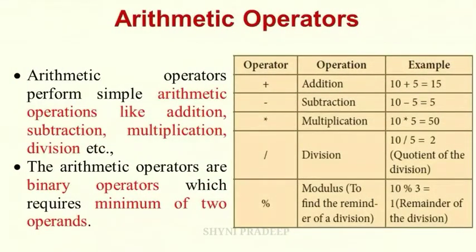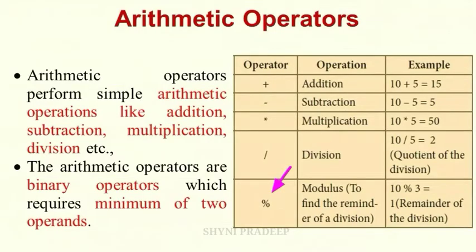First, let us see about arithmetic operators. Arithmetic operators perform simple arithmetic operations such as addition, subtraction, multiplication, division, etc. The arithmetic operators are binary operators which require a minimum of two operands. Some of the arithmetic operators are plus, minus, multiplication, division, modulus. Modulus operator is used to find the remainder value of the division.